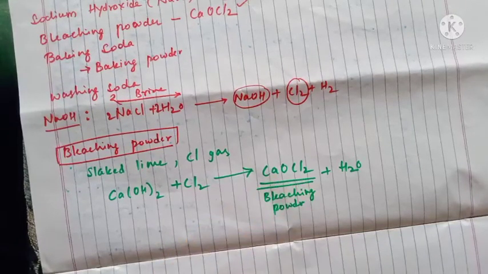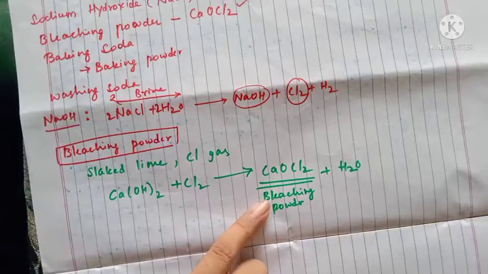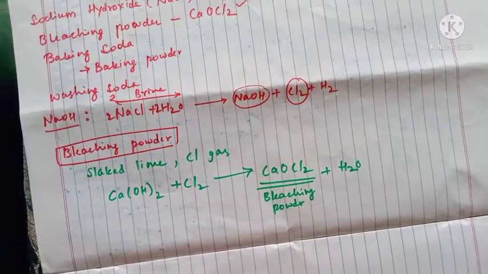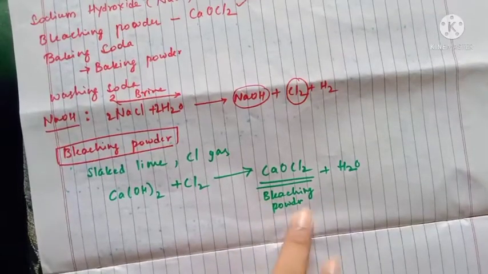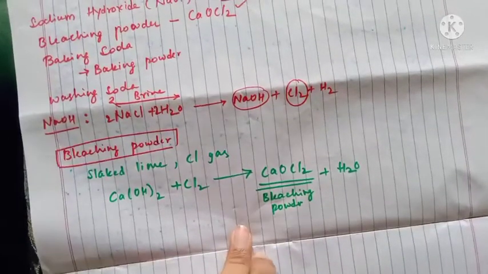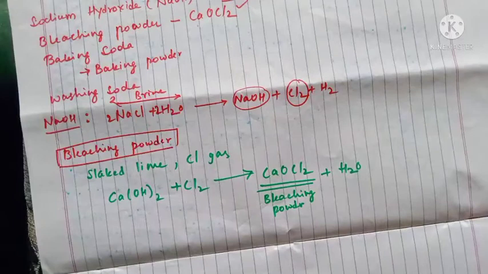In that same place, if you pass chlorine gas, at that time it will give you calcium oxochlorate, calcium chlorate. So this is bleaching powder. This is your second point.